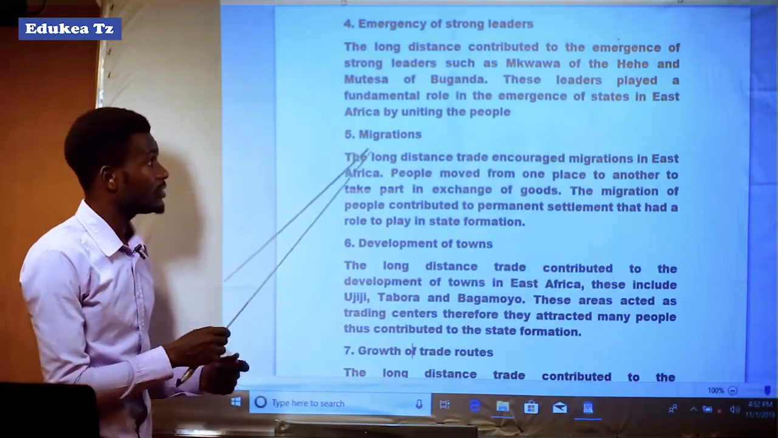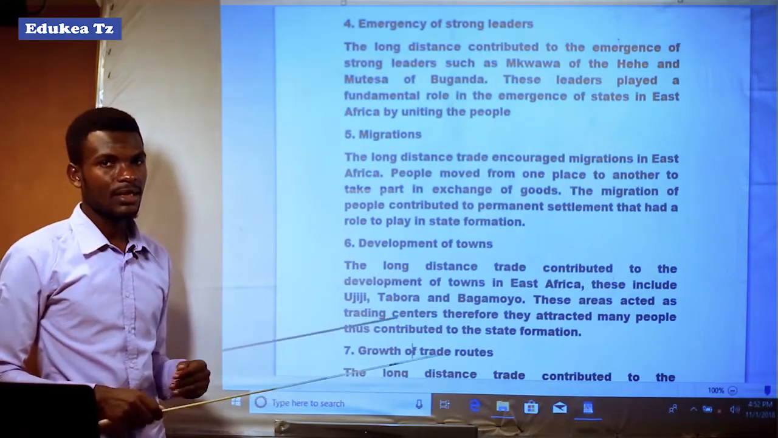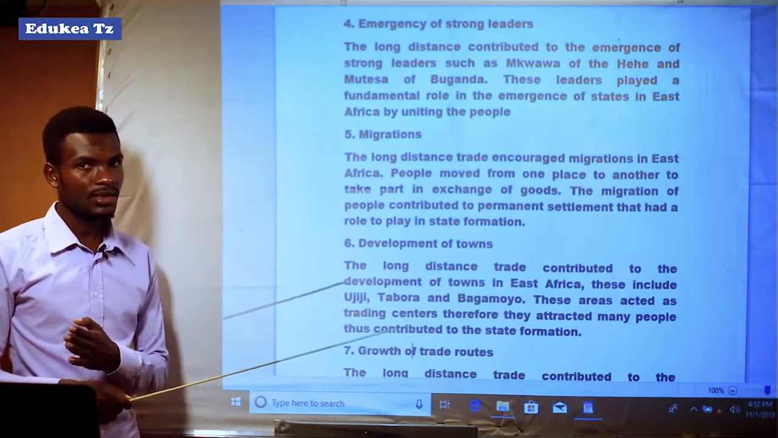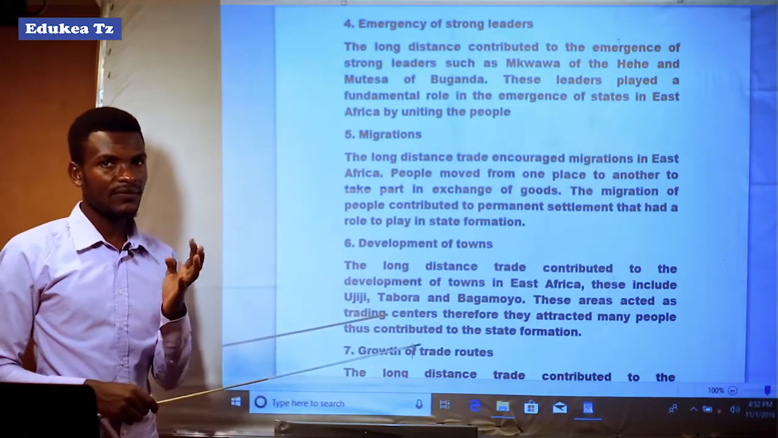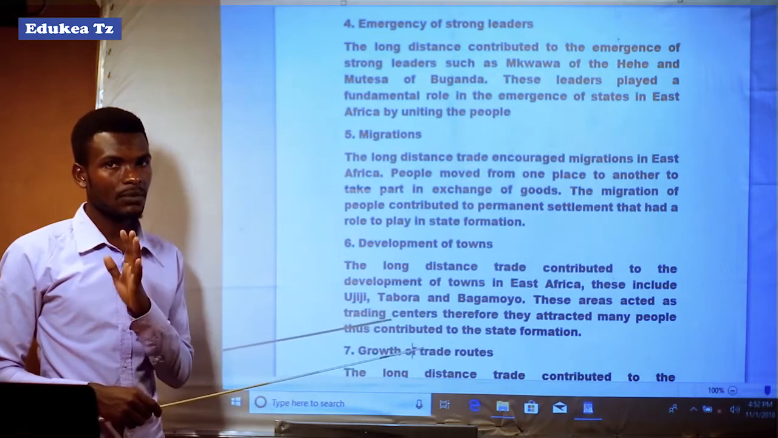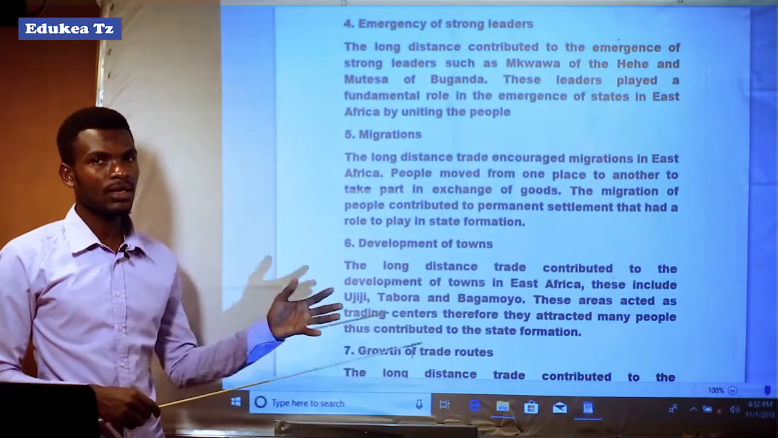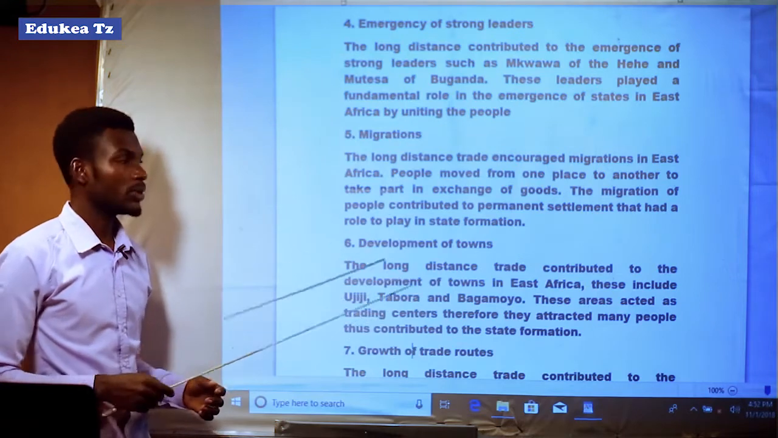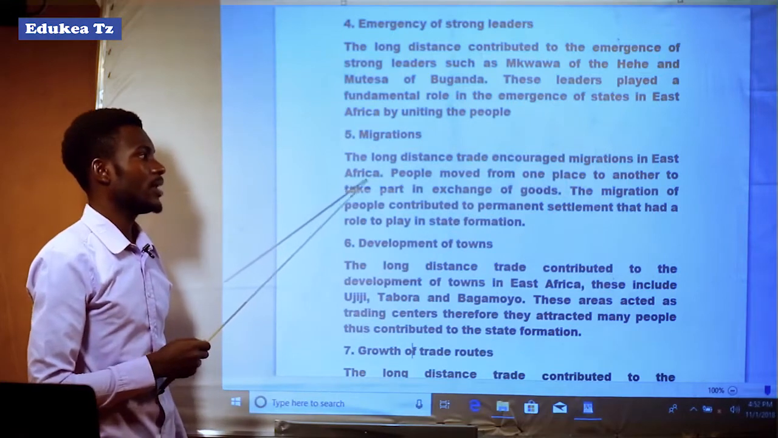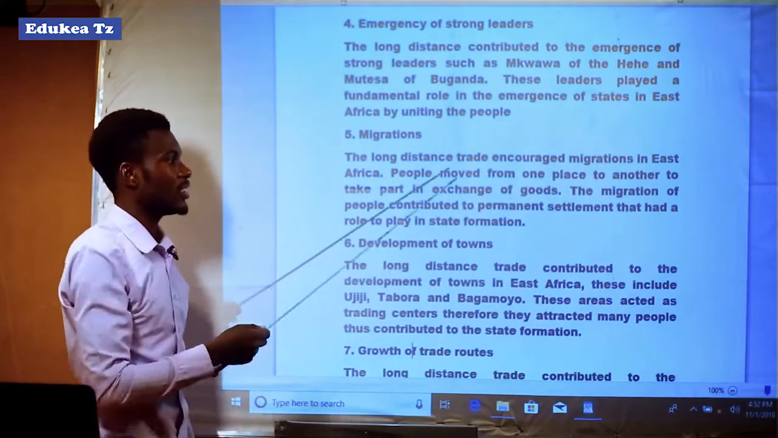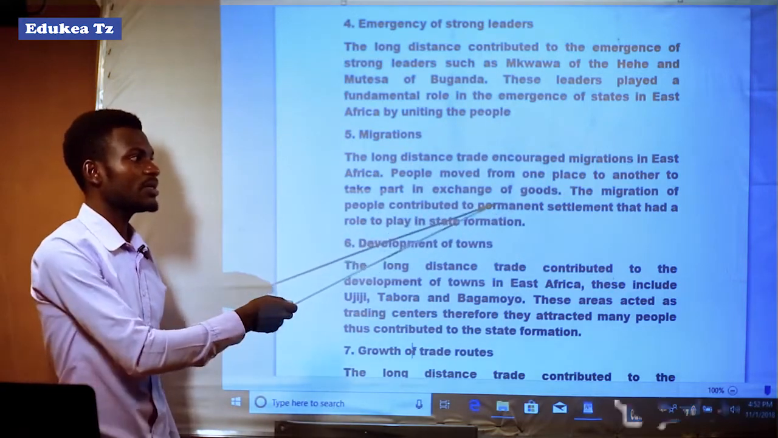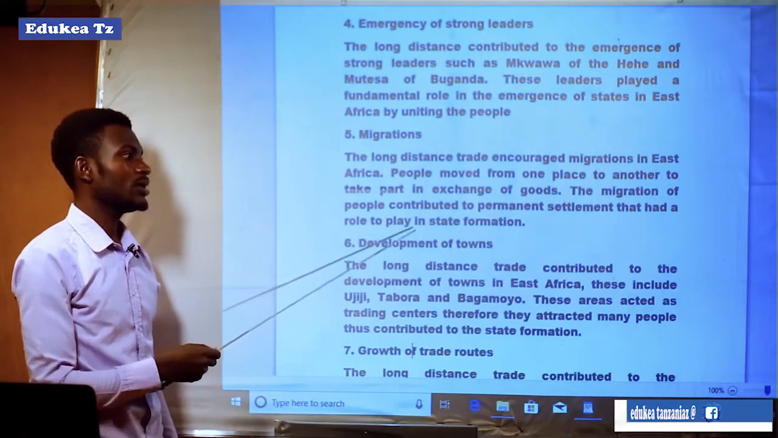Another was the migrations. It means that the long distance trade involved the migration of people from the coast to the interior parts of East Africa, and vice versa. The people of the interior parts of East Africa migrated from their areas to the coastal areas. The long distance trade encouraged migration in East Africa. People moved from one place to another to take part in exchange of goods. The migration of people contributed to permanent settlement that had a role to play in state formation.